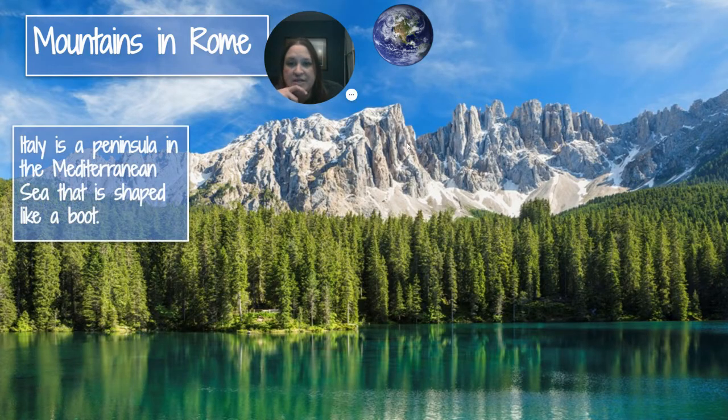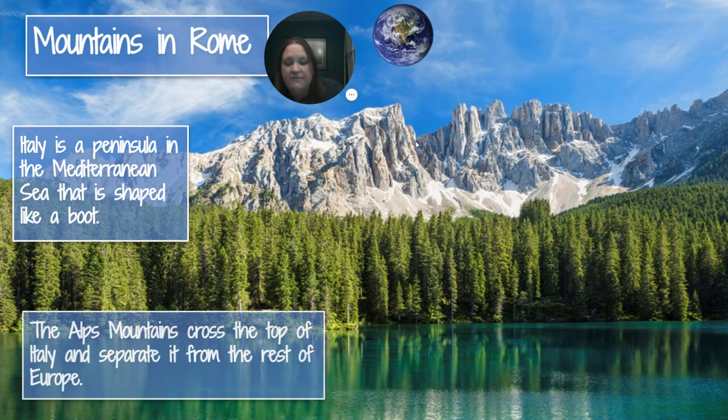So, like we said yesterday when we were doing our map, Rome has a lot of mountains. Italy is a peninsula located in the Mediterranean Sea. It's surrounded on one side by the Tyrrhenian Sea and on the other side by the Adriatic Sea. We're going to talk about the water in a second. Right now, we're going to talk about these mountains. It has two sets of mountains you need to know.